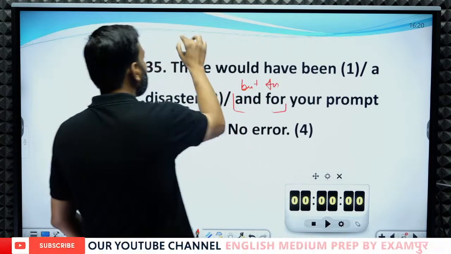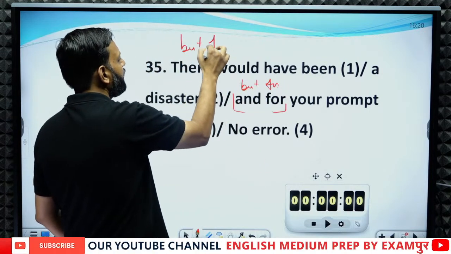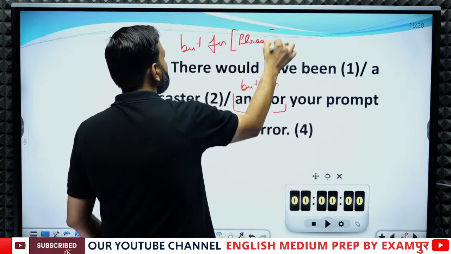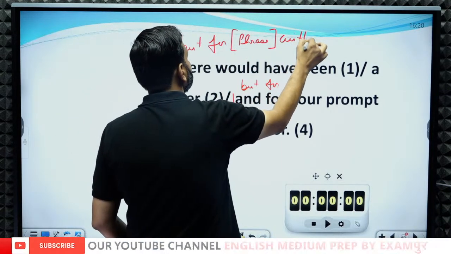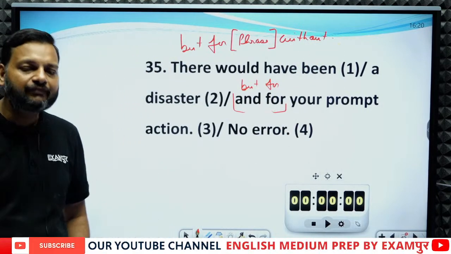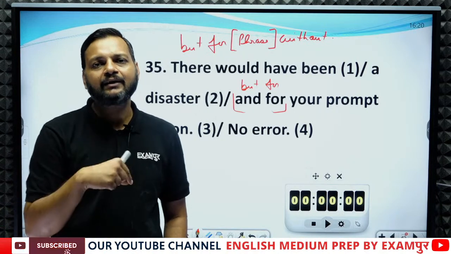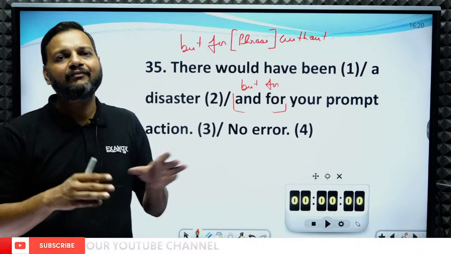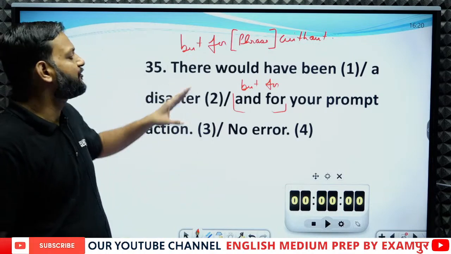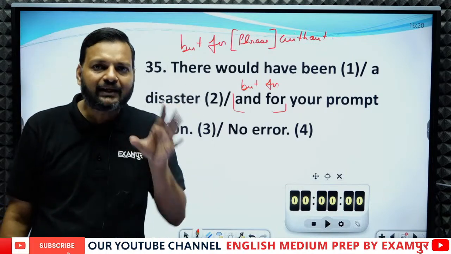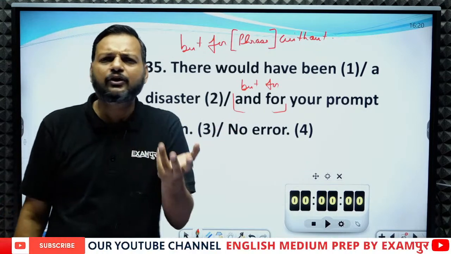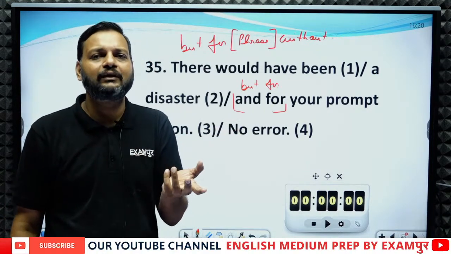See, in this sentence, and for will be replaced by but for. In place of and for, we have to write but for. Okay, but for is a phrase which means without. So with and, this sentence does not give an appropriate meaning. There would have been a disaster and for your prompt action. So this has no meaning.